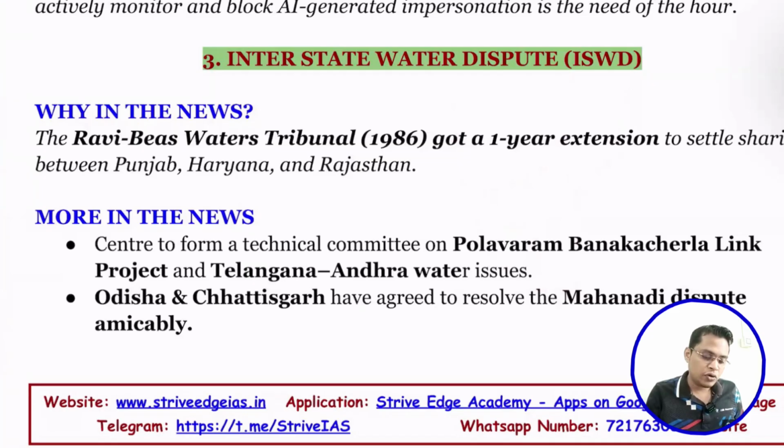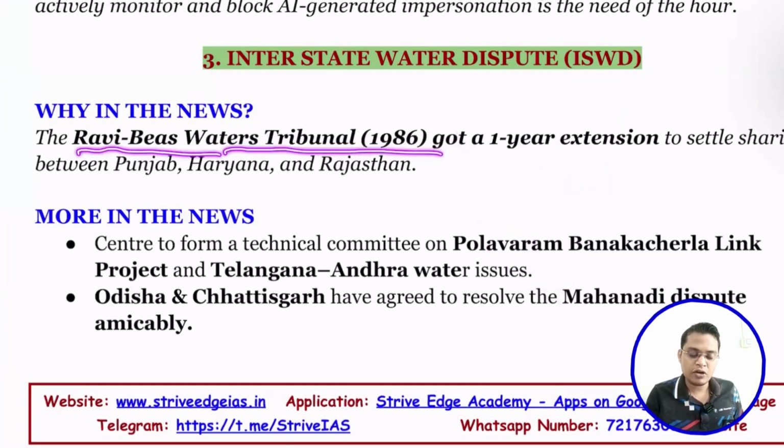Why is it in the news? The Ravi and Beas Water Tribunal got a one-year extension to settle the water sharing among Punjab, Haryana and Rajasthan. You need to remember which tribunal deals with the sharing of river water among which states. For example, Ravi and Beas deals with three states: Punjab, Haryana and Rajasthan. They can ask which states the Ravi Beas Water Tribunal deals with, and the options may include Punjab, Haryana, then Gujarat, Uttar Pradesh.